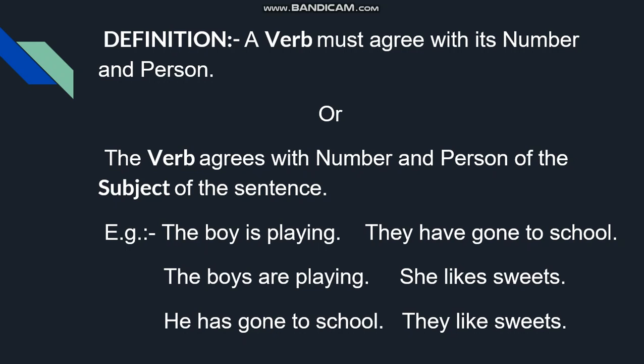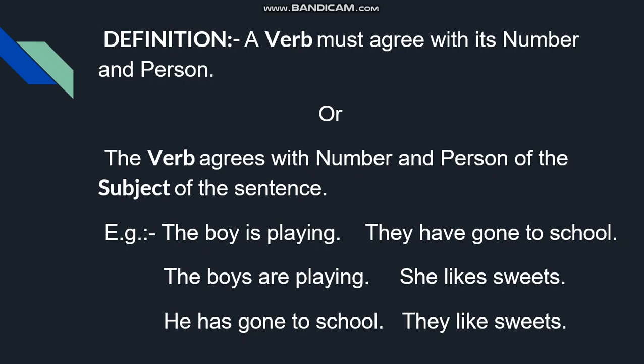If the subject is first person, then according to first person the verb is to be used, and second person, third person like this. Verb agrees with the number. First person singular I, plural we. These personal pronouns you are to learn.